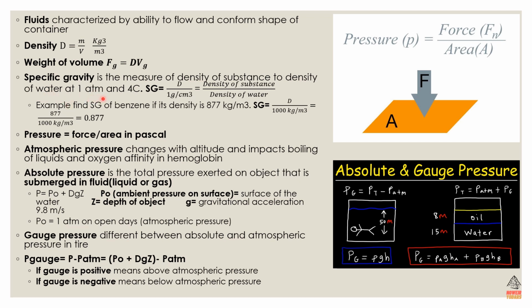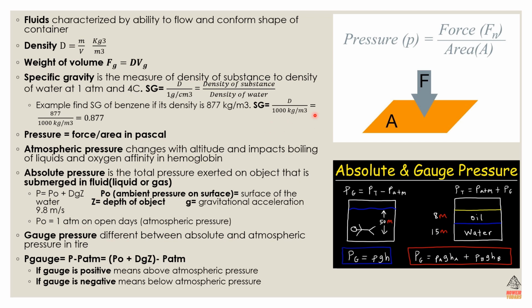Specific gravity is the measure of the density of the substance relative to the density of water at 1 atm, 1 atmospheric pressure. So Sg, the formula for it, is the density of the substance divided by the density of the water. An example of specific gravity is benzene, which has a density of 877 kilograms per m3, and then we need to convert.